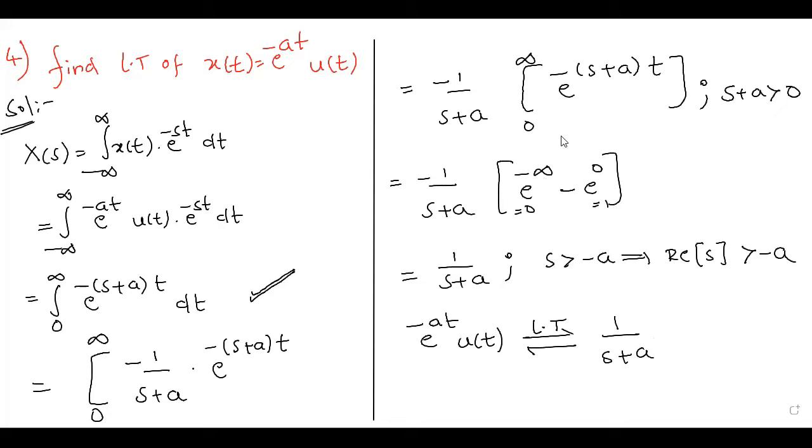Example 4B9. E power minus at into u of t is 1 by s plus a.